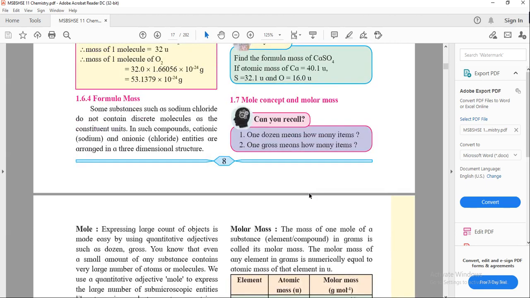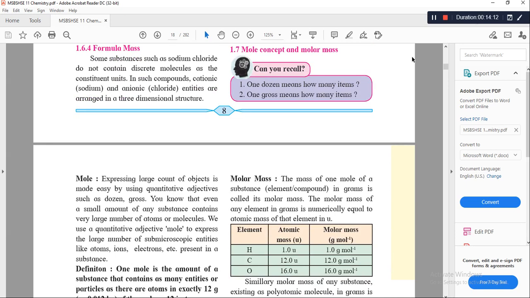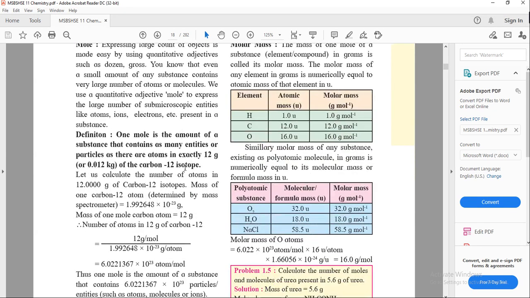Now mole concept and molar mass. What is a mole? One mole is the amount of substance that contains as many entities, particles or atoms, as there are atoms in exactly 12 gram of the carbon-12 isotope. So in 12 gram, how many atoms are present?